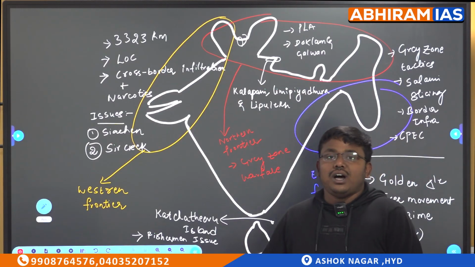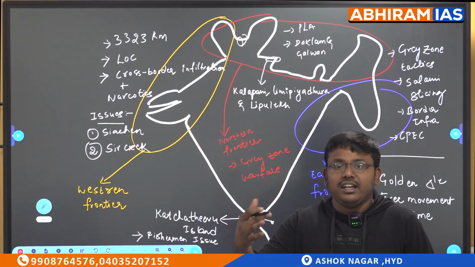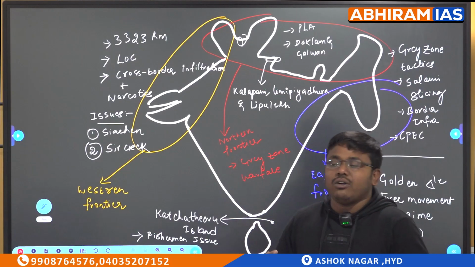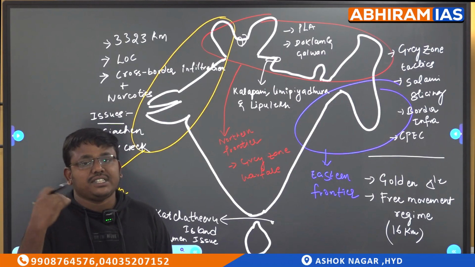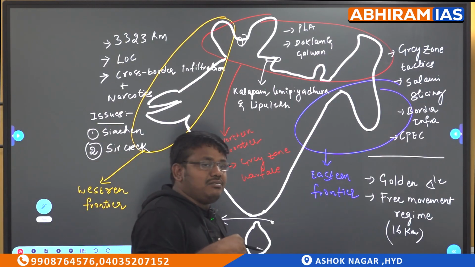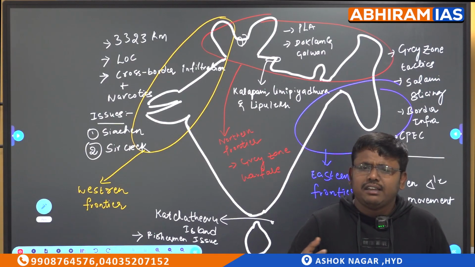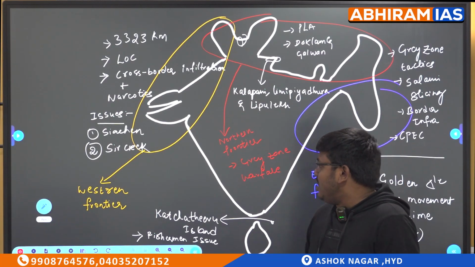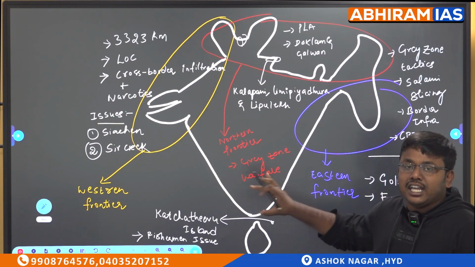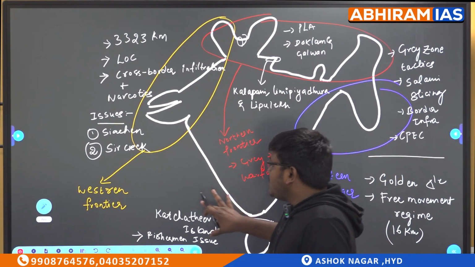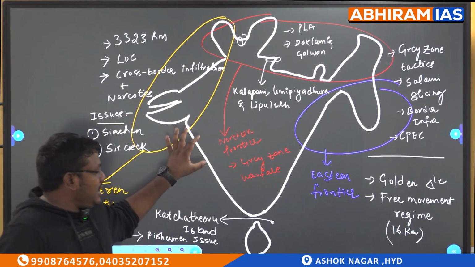The fishermen issue. In Tamil Nadu, fishermen mostly go there for fishing, and sometimes they cross the territorial waters of India and enter the territorial waters of Sri Lanka, because of lack of technology or by mistake. At that time, the Sri Lankan army arrests them and keeps them in jail. Because of all these issues, Sri Lanka and India have been in some disputes.